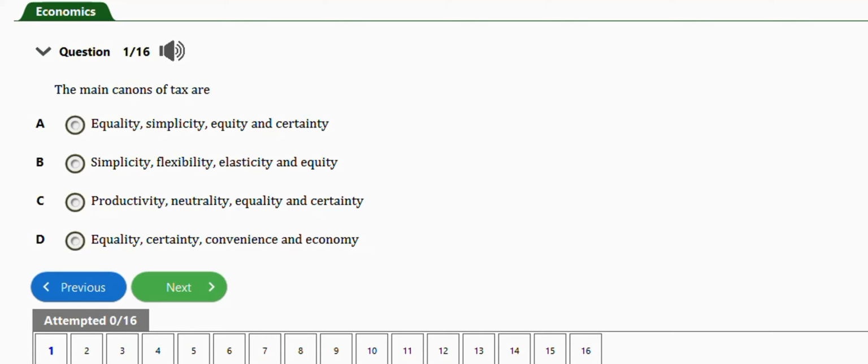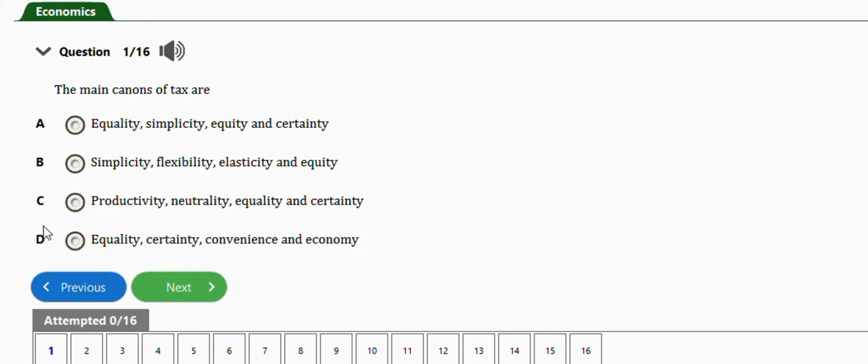Let's get started. The first question says the main kernels of tax are: equality, simplicity, equity, and certainty; simplicity, flexibility, elasticity, and equity; productivity, neutrality, equity, and certainty; equality, certainty, convenience, and economy. The right answer is option D. That's the right order: equality, certainty, convenience, and economy. Okay, so that's it for this question.